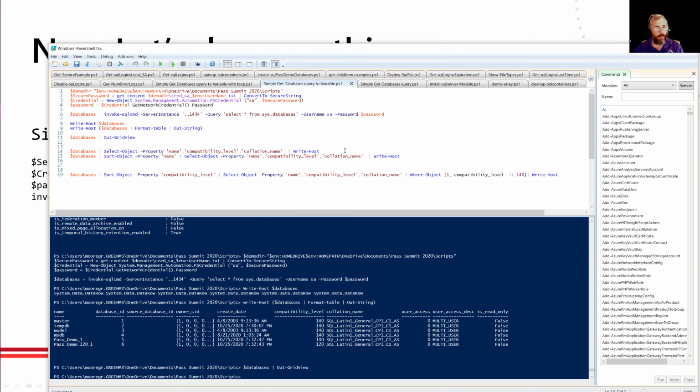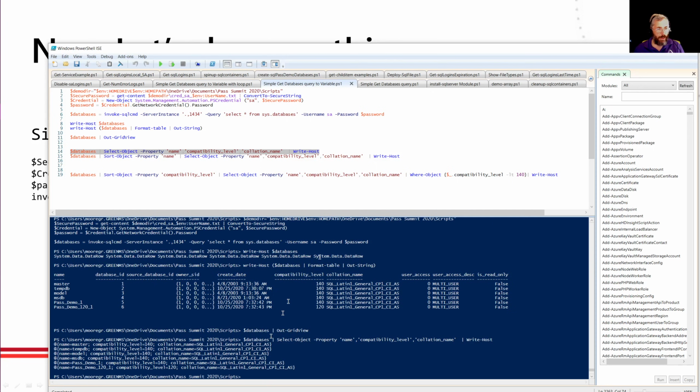Well, we used Select-Object before. I don't want this big screen. That's more information than I want, too wide and everything like that. I want just a small bit of it. There we go. Now I'm looking at a much smaller list, compatibility level, collation name. Great. But you know what? That happens to be in database ID order. Keep in mind, without an ORDER BY statement in my select, I could get whatever order. It just happens to be the order I created them. I don't want that. I want them alphabetically because that's the way I want them.